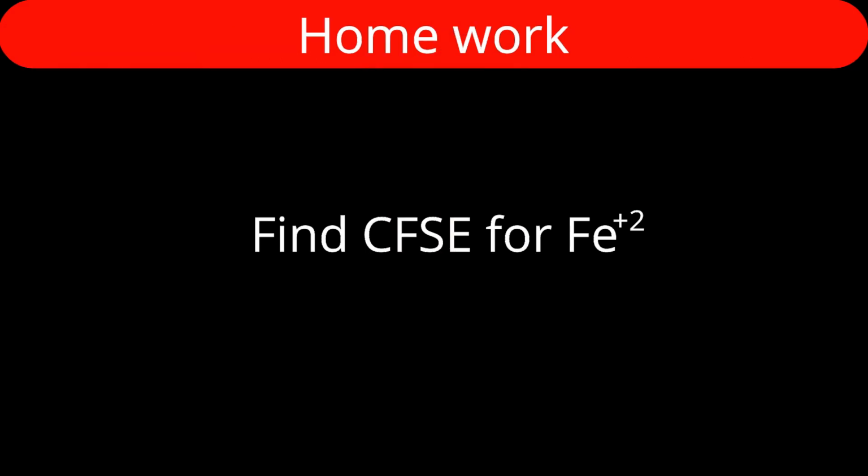Using our CFSE formula, as homework you have to find the CFSE for the Fe2+ system. You should know how many electrons are there in Fe2+ in the outermost d orbitals. For both low spin and high spin cases you have to perform the calculation and write only the answers in the comment box.